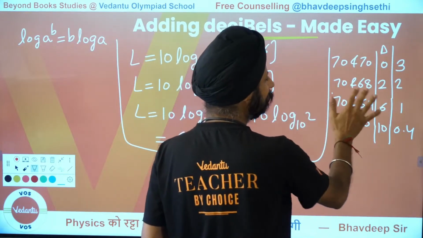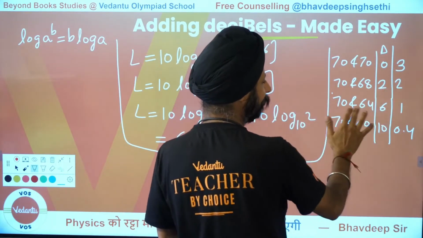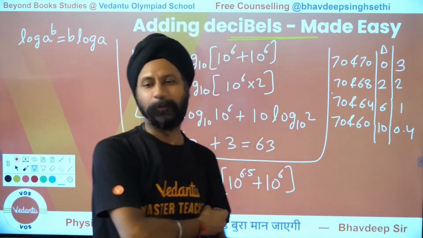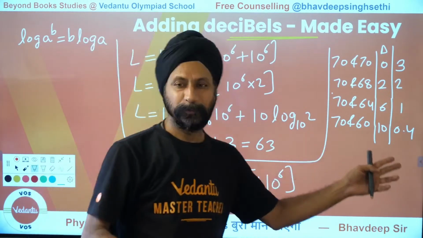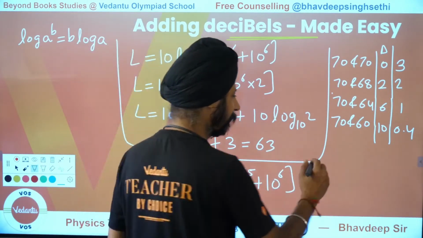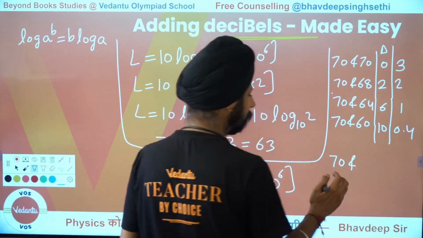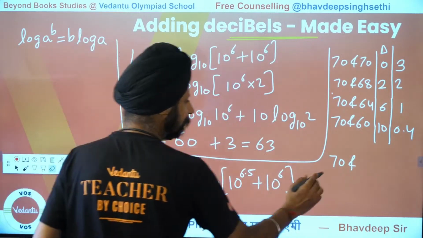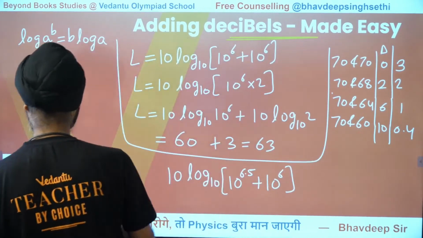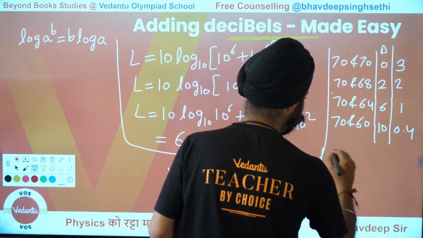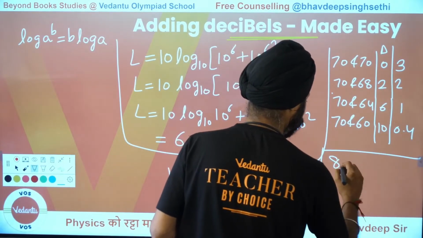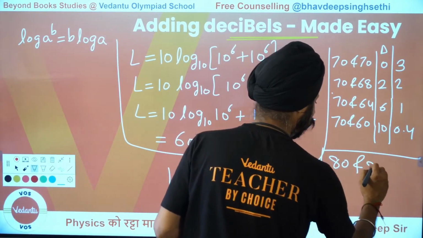If the difference between them is 2, you add 2 more. Difference is 6, you just add 1. And difference is 10, you add 0.4. So why are we talking about this? Let's not take 70, because 70 is already written here. Let's take another number. Let's say I have the situation where it is 80 and 84.